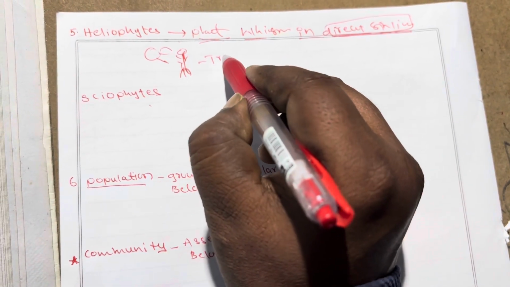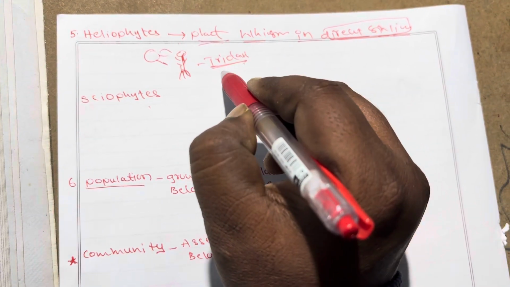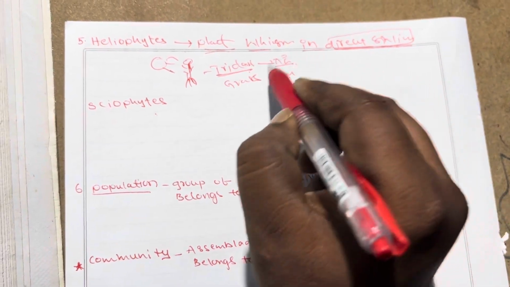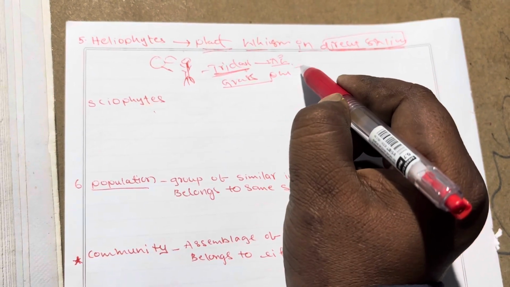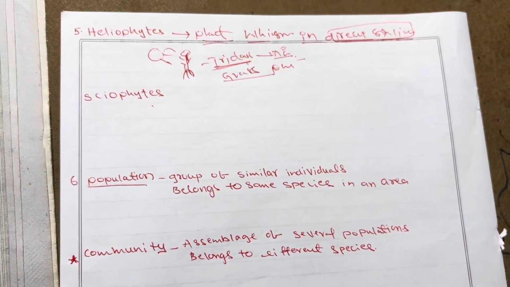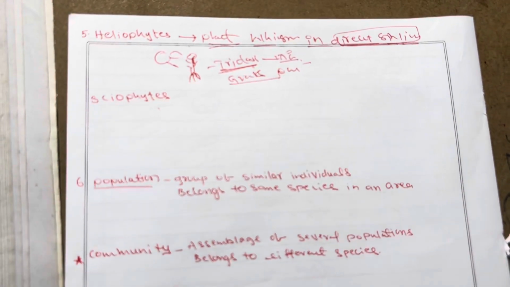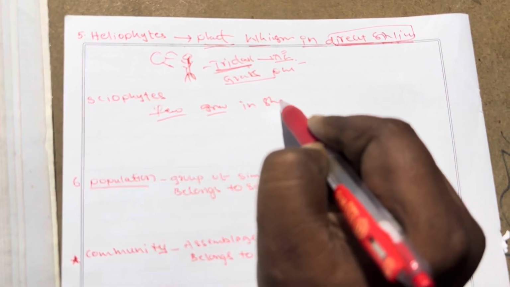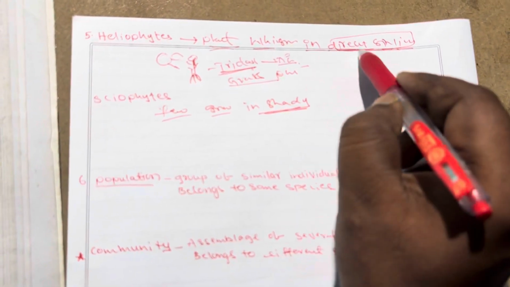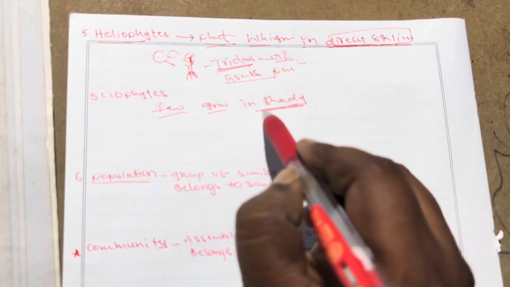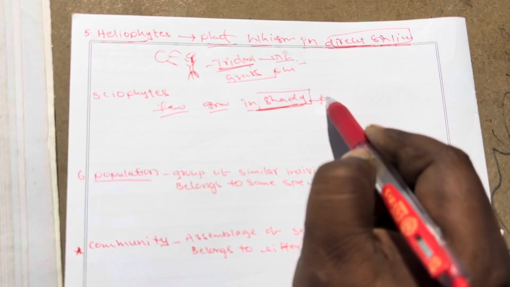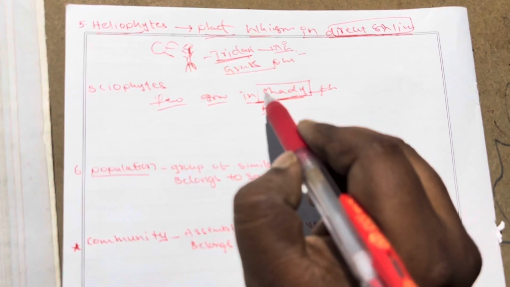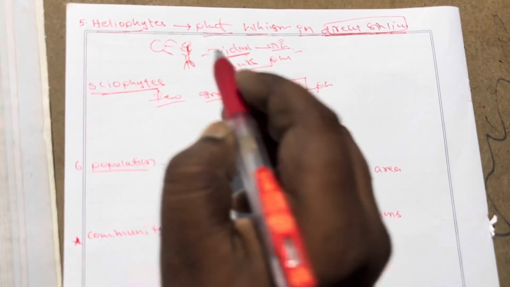Examples of heliophytes: tridax and grass plants. Tridax plants and grass plants grow directly in the sunlight. But at the same time, a few plants grow in shady places. The difference you see: direct sunlight plants are called heliophytes. The plants which grow in completely shady places are called sciophytes.